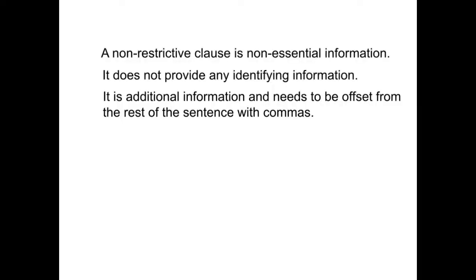This next lesson will show you how to use commas properly with non-restrictive clauses. Non-restrictive clauses are just non-essential. It's non-essential information, and anytime you have non-essential information in your sentence, it needs to be offset with commas. A non-restrictive clause is non-essential information. It doesn't provide any identifying information. It's just additional information and needs to be offset from the rest of the sentence with commas.